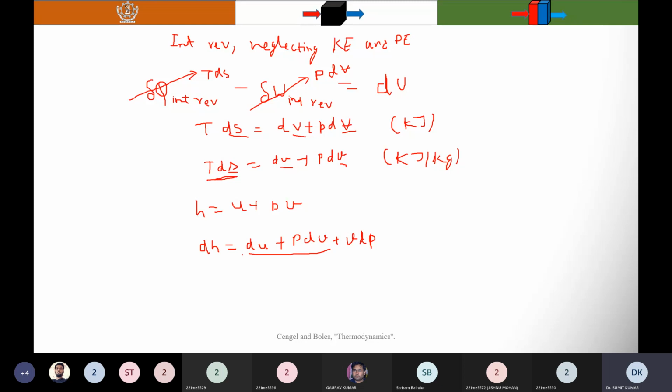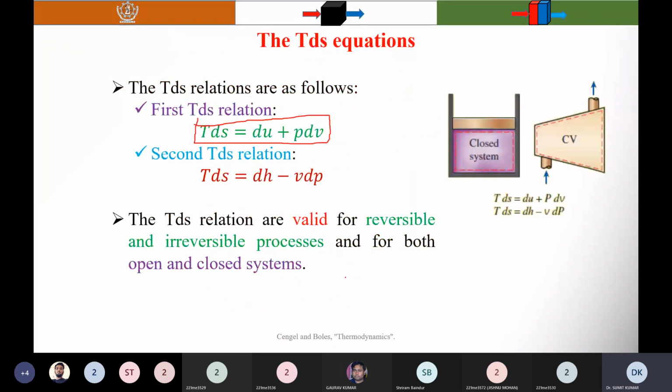So you can substitute here, and you will find that dH is equal to TdS plus VdP. So you can write that TdS is equal to dH minus VdP. This is called the second TdS relation.